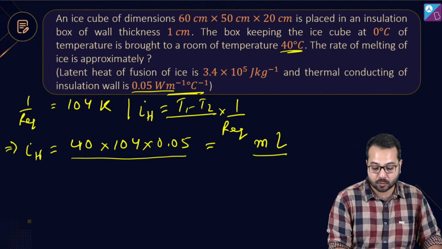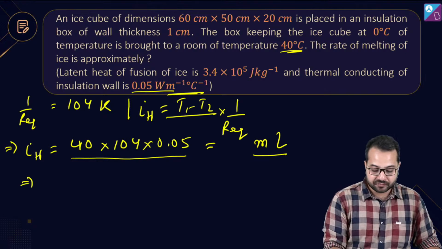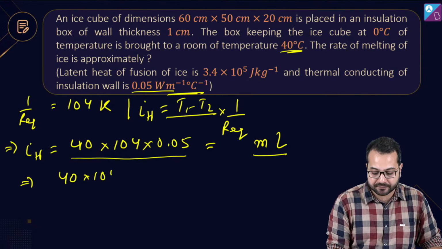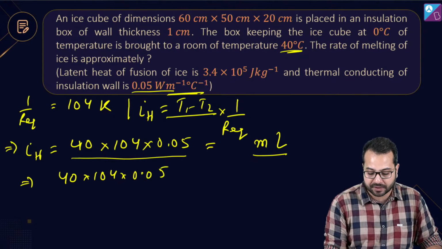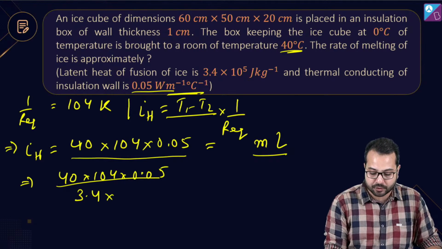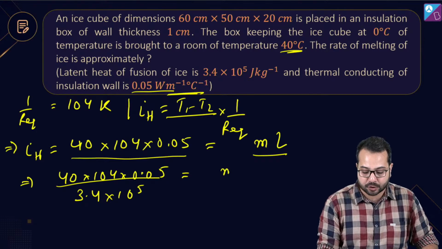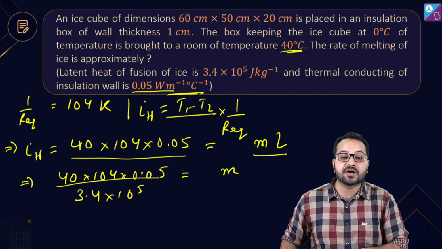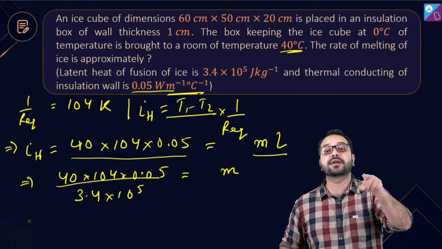Is that correct? So what do I get? So I get 40 multiplied by 104 multiplied by 0.05 divided by L. What is the value of L? L is 3.4 into 10 to the power 5. This is equal to m. So this will be the mass of ice which is melting per second.